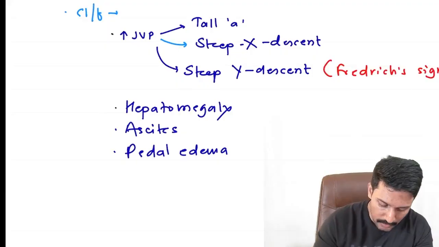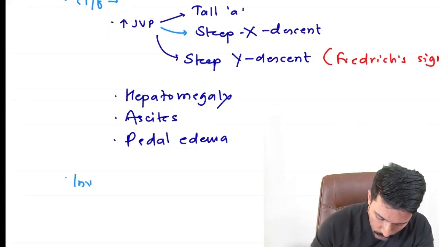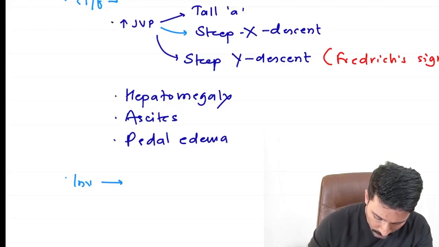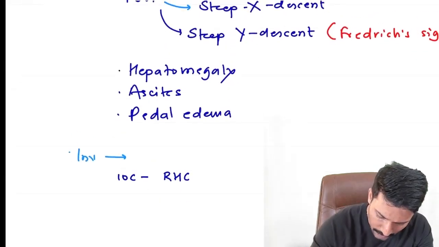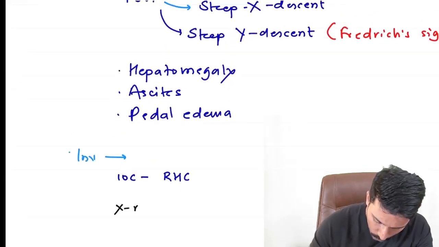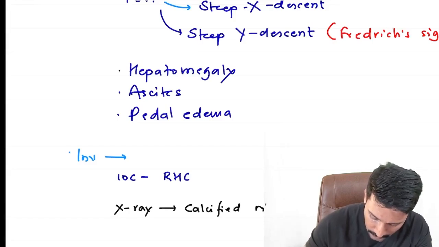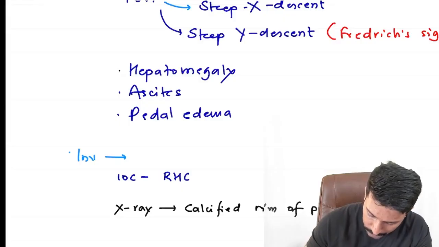If I'm suspecting constrictive pericarditis, I will go ahead with investigation. And when it comes to investigations in constrictive pericarditis, the investigation of choice is right heart catheterization, right? Apart from that, you may do X-ray, and if you do X-ray, you may see a calcified rim of pericardium, but that is not diagnostic. It only says that the rim of pericardium is calcified.